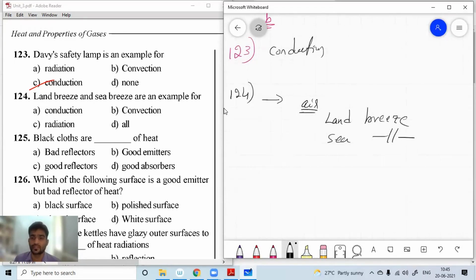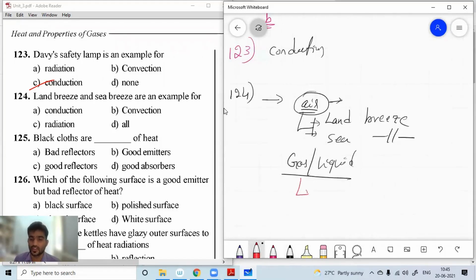Air means gaseous condition. When heat transfer takes place in gas or liquid, we call it convection. So for question number 124, B is the right option.